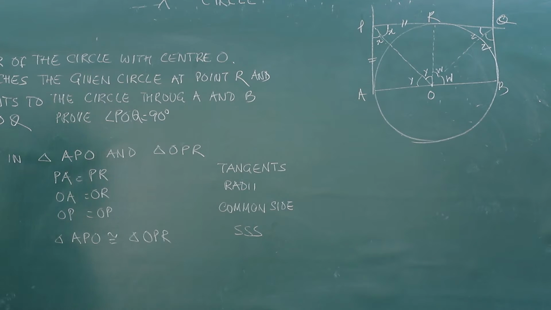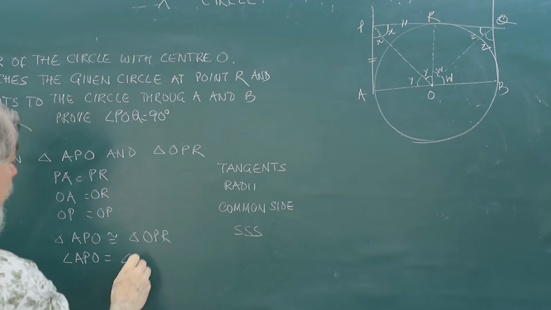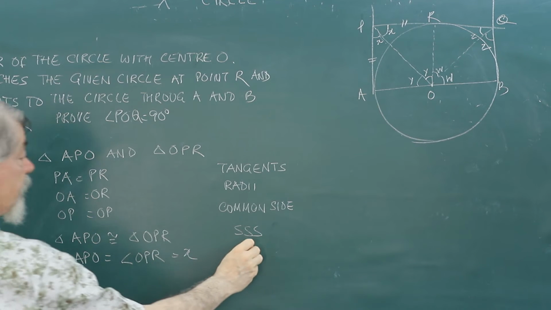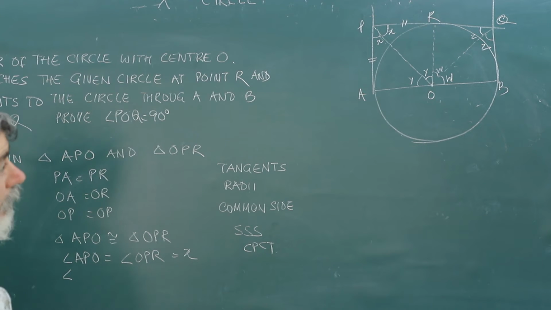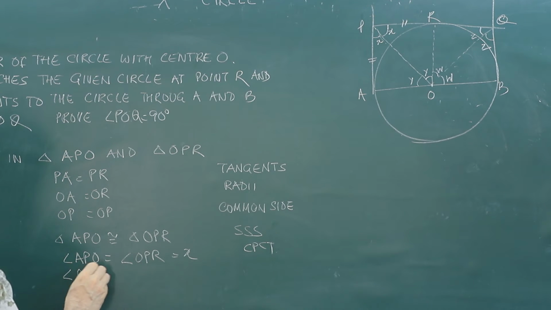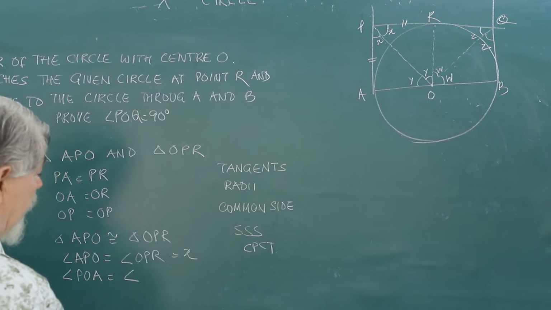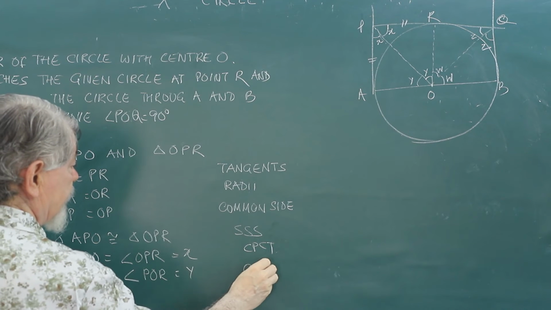And if the triangles are congruent, they are equal to each other in each and every respect. So I will say angle APO is equal to angle OPR. I have taken them to be X. CPCT, congruent parts of congruent triangles. Also angle POA will be equal to angle POR. Suppose Y, again CPCT.